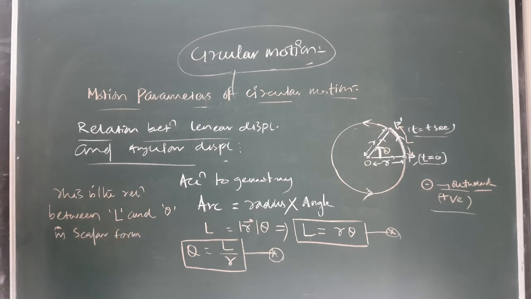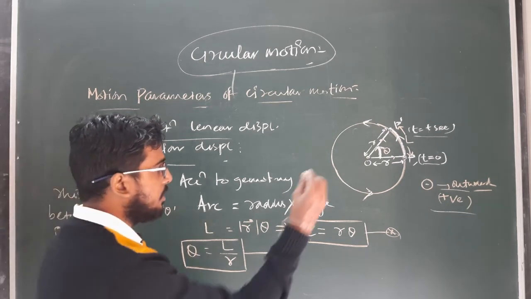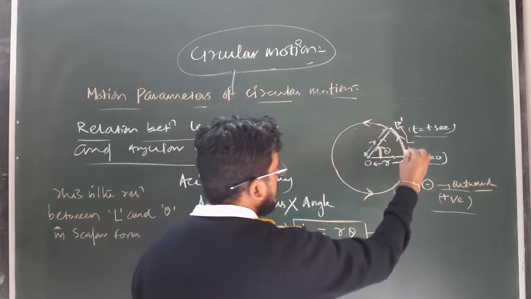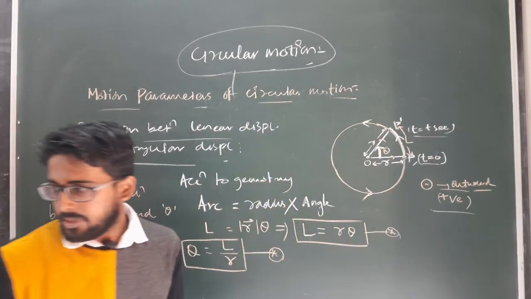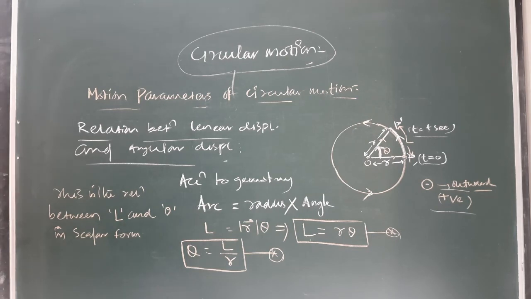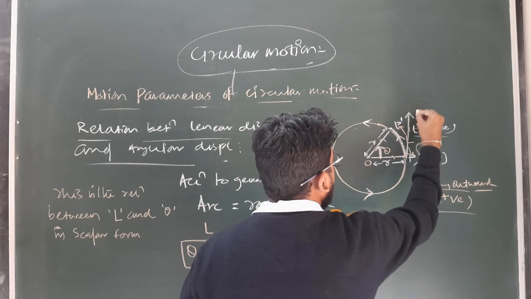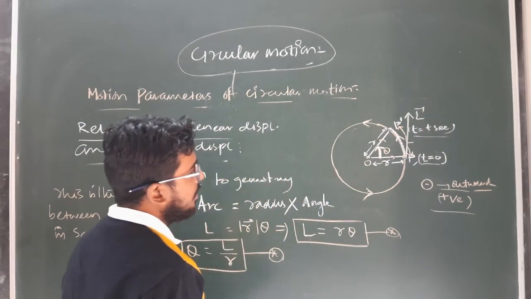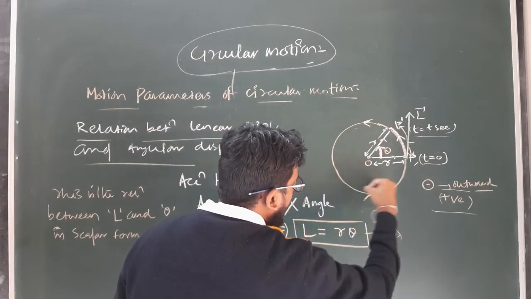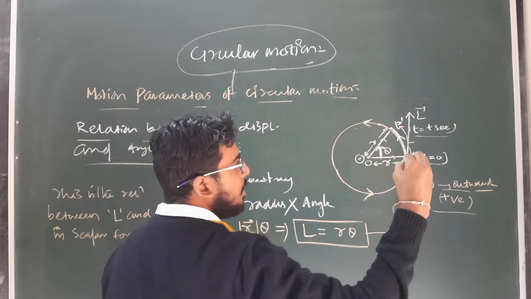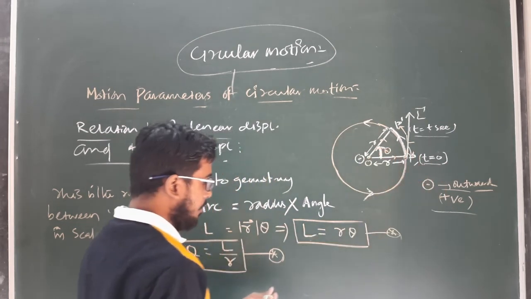Okay. So what will be the relation in vector form? As for this case, at the point P, the direction of linear displacement will be tangent to the point P. So this is the direction of linear displacement L vector, and the direction of angular displacement is out of the plane, perpendicular to the plane.